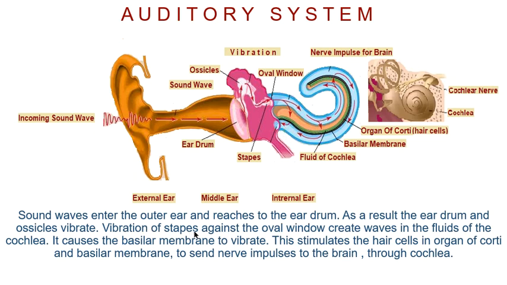The vibration of the stapes against the oval window creates waves in the fluid of the cochlea. Now this cochlea is inside the internal ear, which we are going to study. It causes the basilar membrane to vibrate. There is a membrane right here. You can see this black layer is the basilar membrane. When the basilar membrane vibrates, it sends impulses to the brain. Nerves send impulses to the brain through the cochlea.